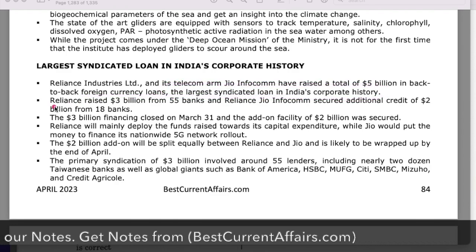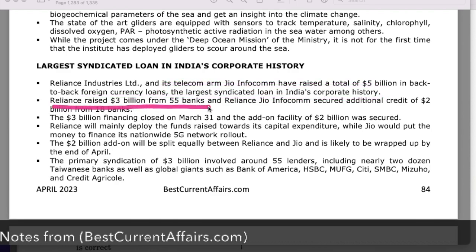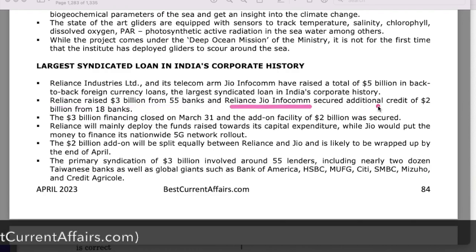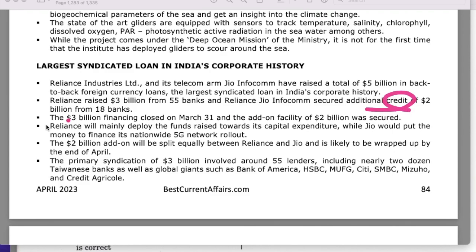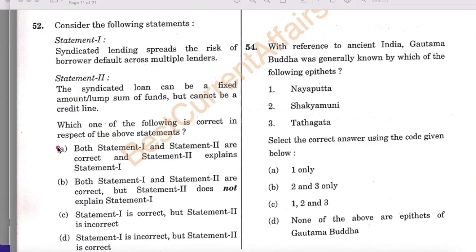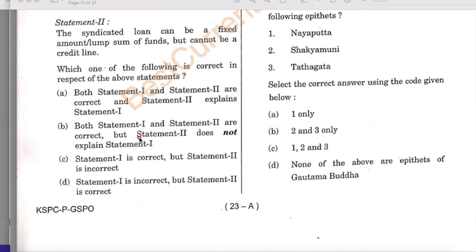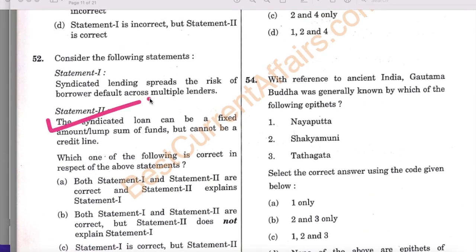And here it is mentioned that Reliance raised 3 billion from 55 banks, and Reliance Jio Infocomm secured additional credit of $2 billion from 18 banks. So it also includes the credit. This syndicated loan includes credit also. So the statement that a syndicated loan can be a fixed loan but cannot be a credit line is wrong. Now see the given options: that statement 2 is incorrect is given only in option C. Therefore C is the answer, and this question is solved.